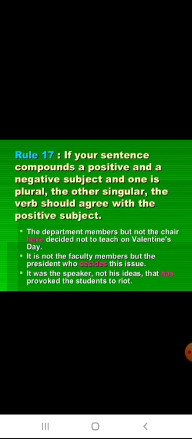Rule 17. If a sentence compounds a positive and a negative subject and one is plural, the other singular, the verb should agree with the positive subject. The department members, but not the chair, have decided not to teach on Valentine's Day. It is not the faculty members, but the president who decides this issue.